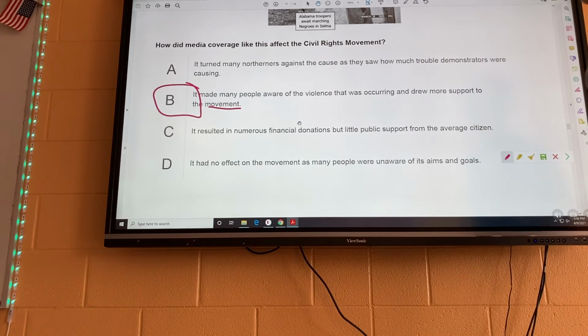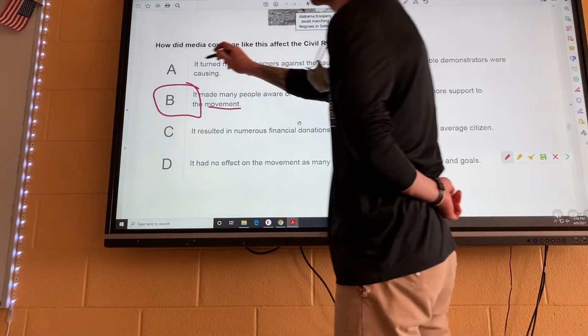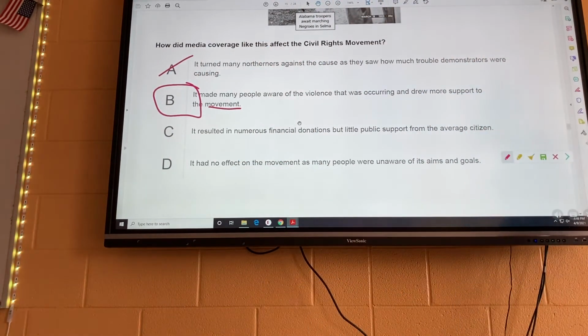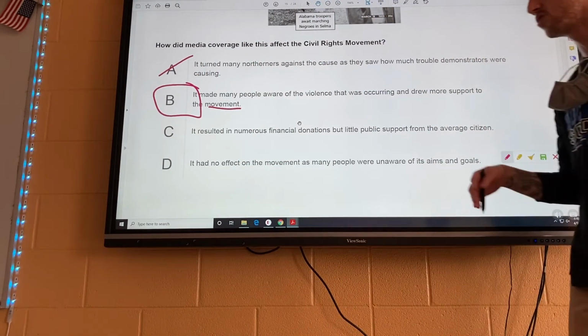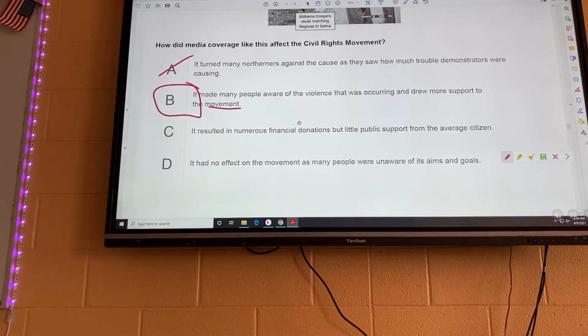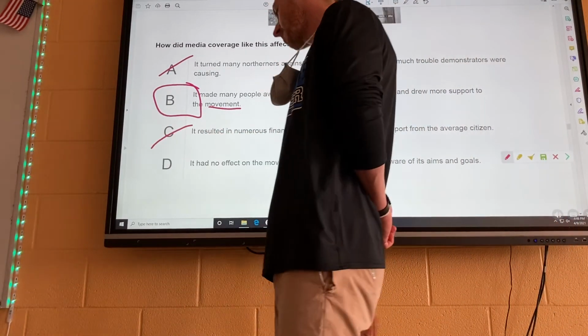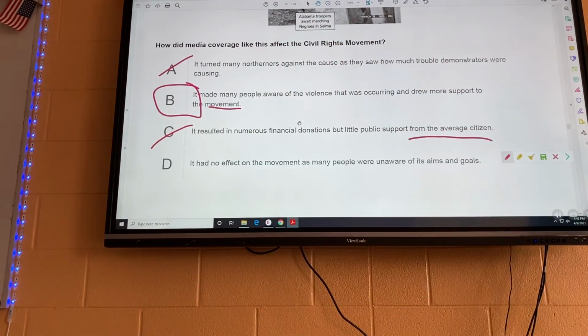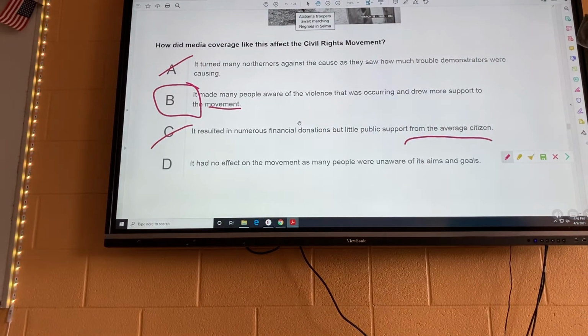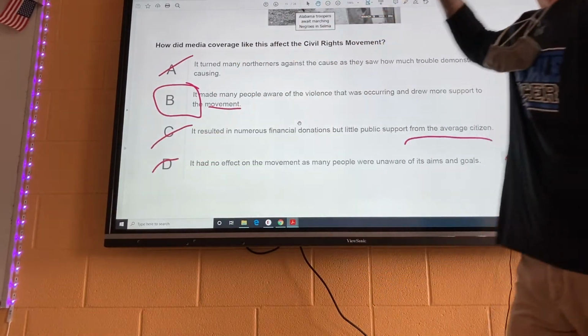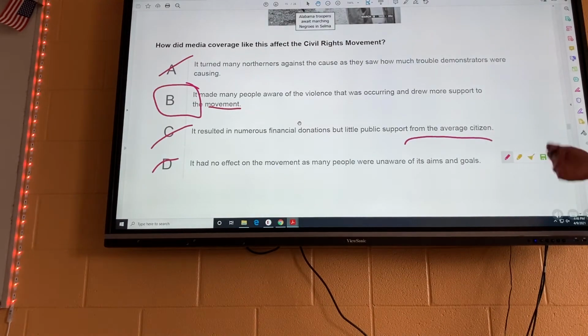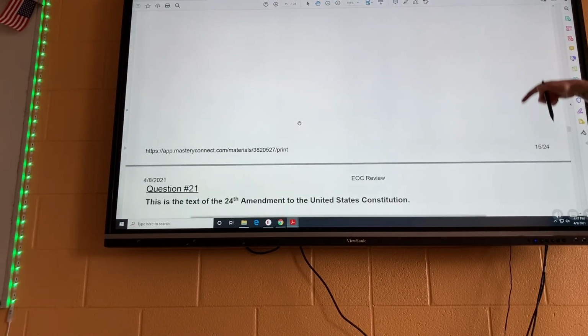A, it caused many Northerners to turn against the cause as they saw how much trouble demonstrators were causing. In that image, they're causing no trouble whatsoever. It was the police and other racists in the South who were the ones causing the trouble. C, it resulted in numerous financial donations but little public support from the average citizen. That's a decent answer, but it's not correct because actually the average citizen saw this and they were like, yo, they're doing the right thing. They're going about it the right way. Or D, it had no effect on the movement as many people were unaware of its aims and goals. Well, clearly people were aware of the movement. It made the cover of Life magazine, so people were aware of it, okay?